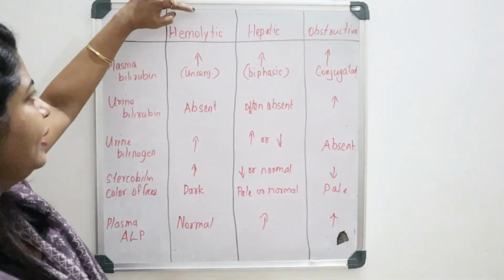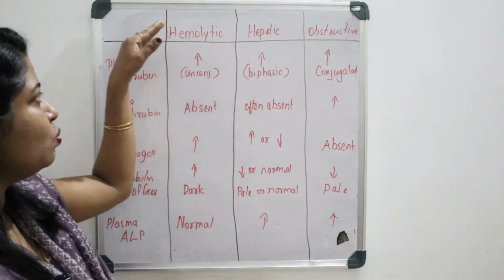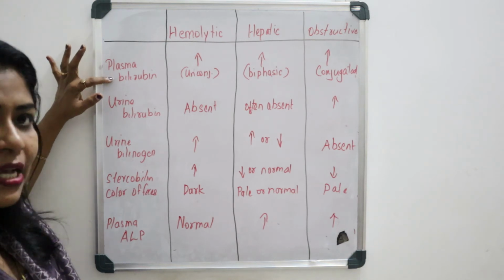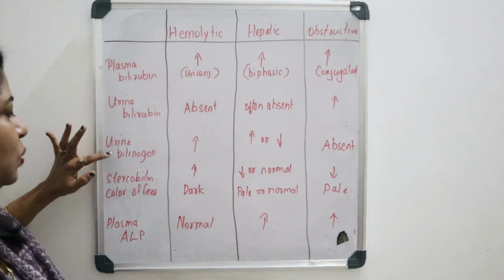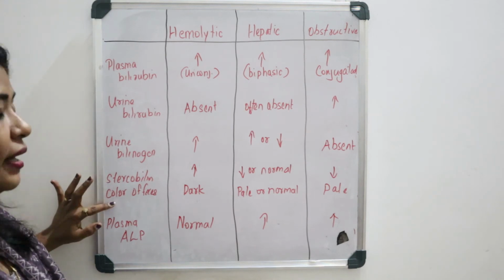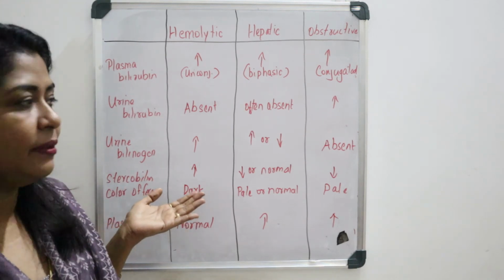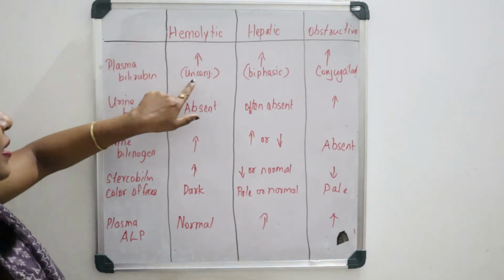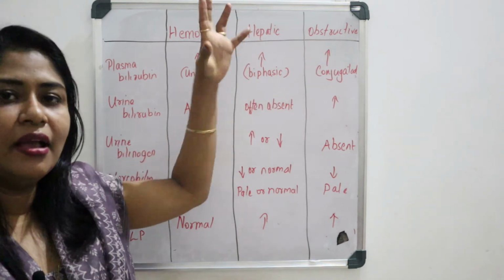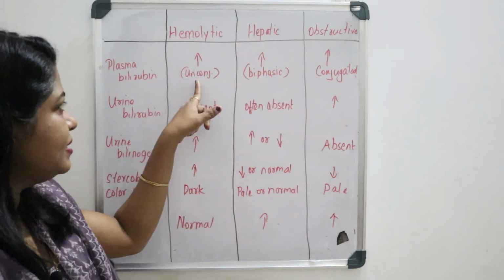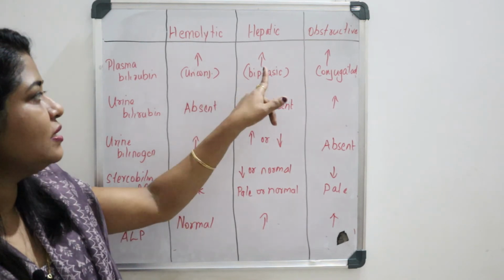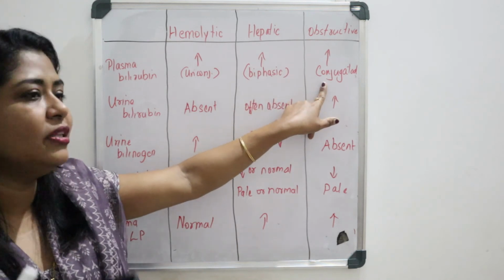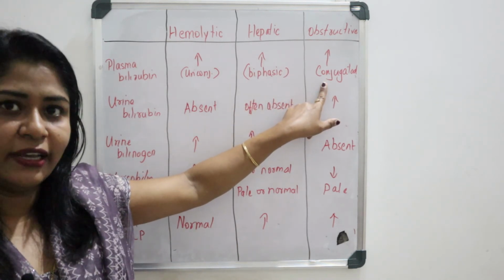So coming to hemolytic, hepatic and obstructive jaundice, the findings compared are plasma bilirubin, urine bilirubin, urine urobilinogen, stercobilin, color of feces and the ALP level. In all these conditions the plasma bilirubin level is increased, but it depends: in hemolytic jaundice unconjugated bilirubin is increased, in hepatic it is biphasic, meaning both conjugated and unconjugated bilirubin are increased, and in obstructive jaundice conjugated bilirubin is raised.